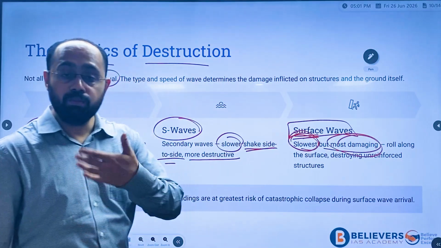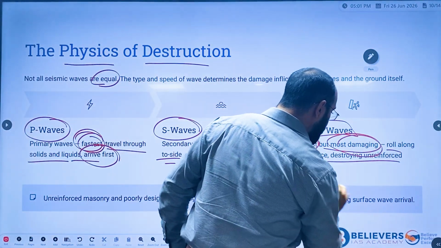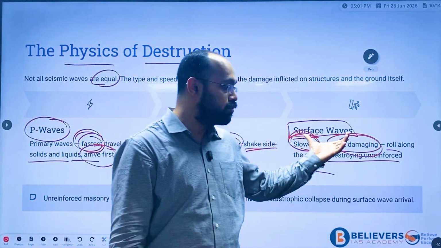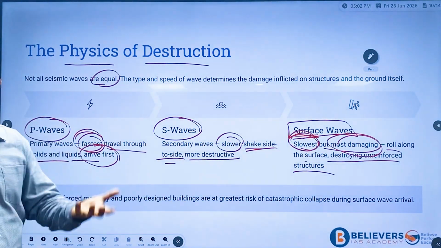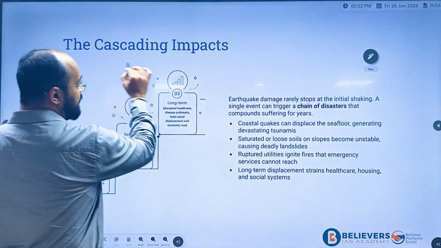It is considered to be the most damaging along the surface, destroying reinforced structures. It is considered to be the most devastating, the surface wave. So next one is cascading impacts.